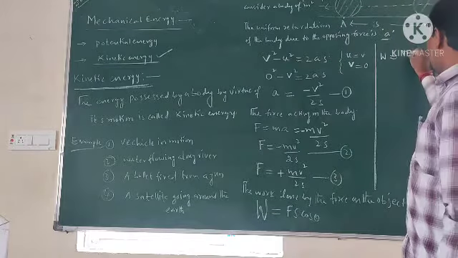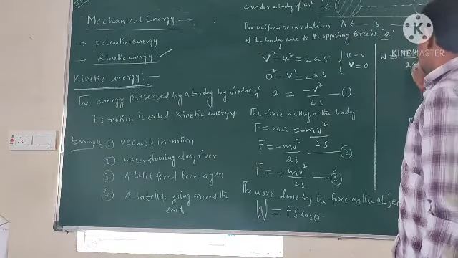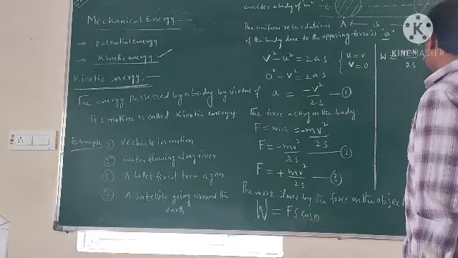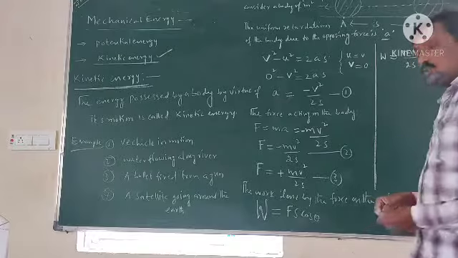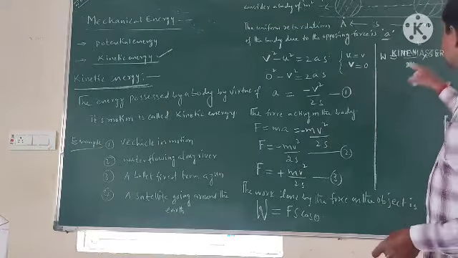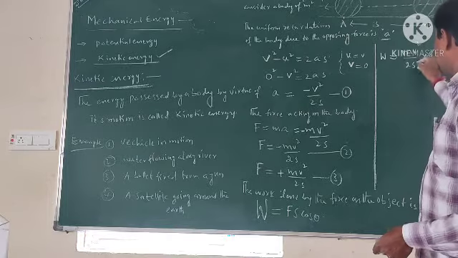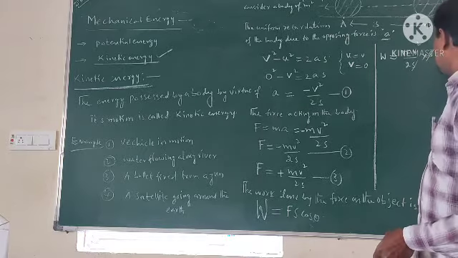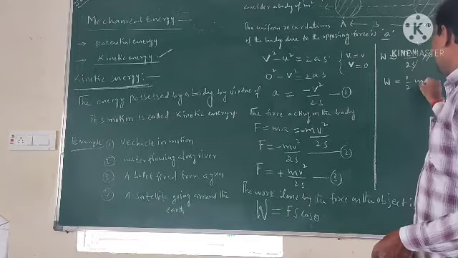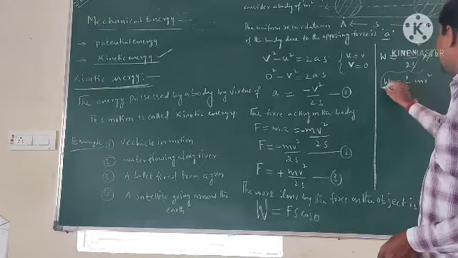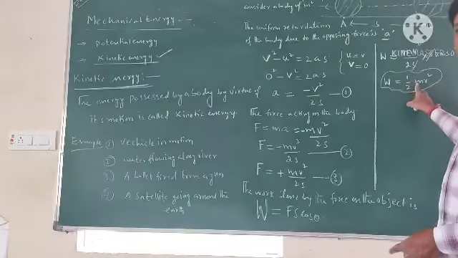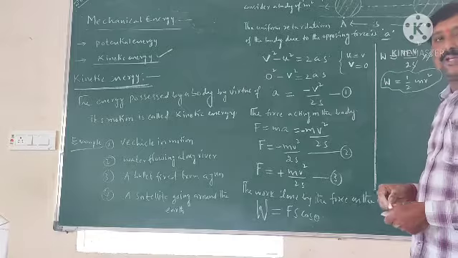F is equal to mv square by 2s, into s, the displacement. Here theta is equal to 0, the displacement is along the direction of force. So cos 0, and the s's get cancelled. We know that cos 0 is equal to 1. So W is equal to half mv square. The work done by the force on the object, W, is equal to half mv square.